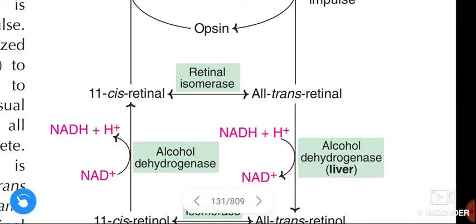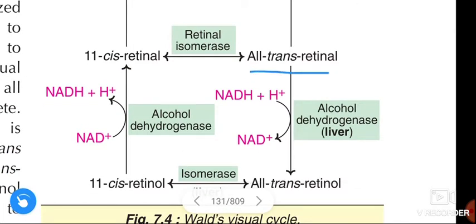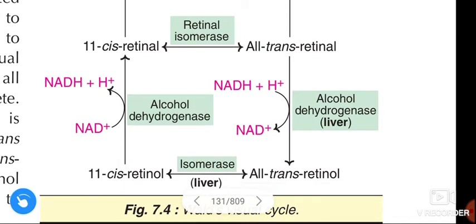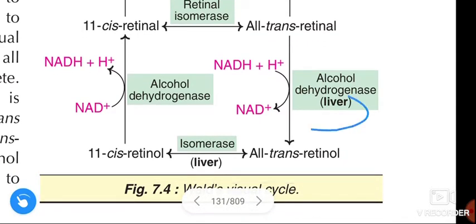But there is no complete transfer of all-trans retinal to 11-cis retinal. Most of the all-trans retinal remains. The remaining all-trans retinal is transferred to the liver. In the liver, alcohol dehydrogenase is present, and this enzyme converts this all-trans retinal to all-trans retinol.